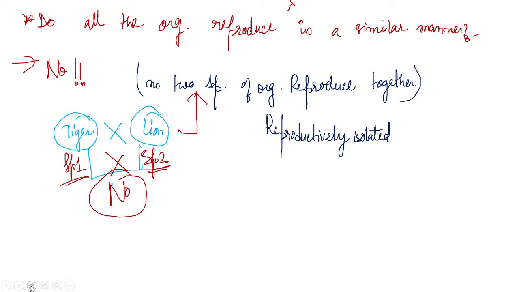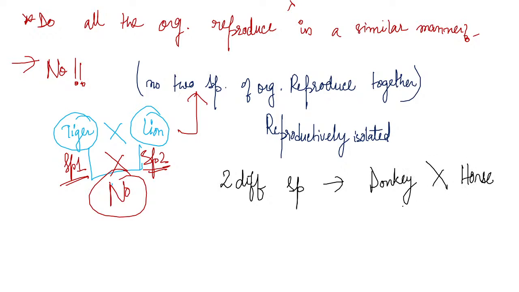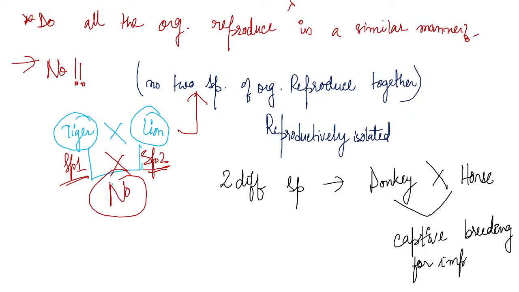But there is an exception, because mankind has made two different species reproduce. We have made the donkey and the horse reproduce together. This reproduction is known as captive breeding, done for our enhancement, for food production, for labor, for improvement of our economy.